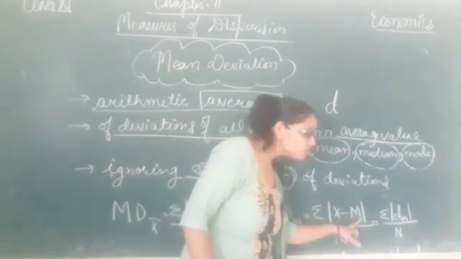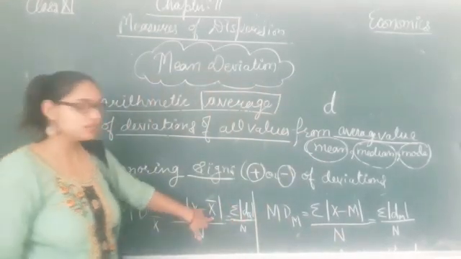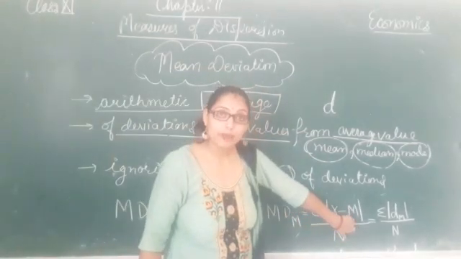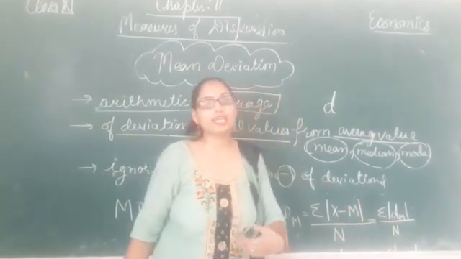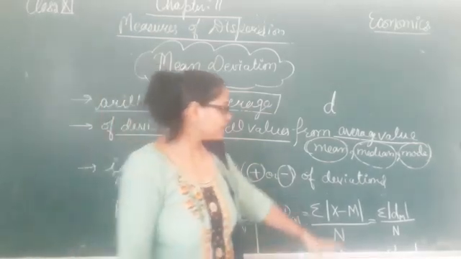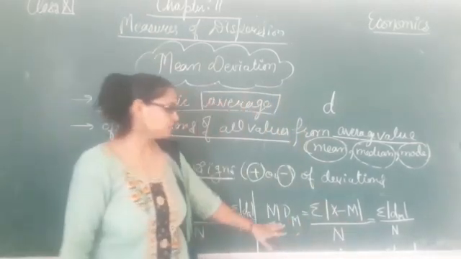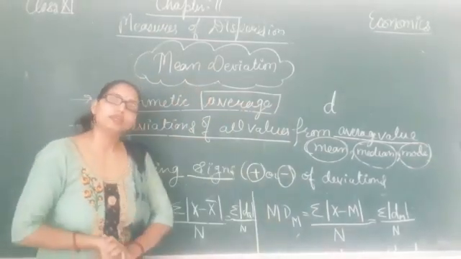X minus M will be there instead of X bar. Here we were deducting X bar, but now we need to deduct M. M denotes median. Clear? Then the deviation which we find will be D M, meaning deviation from median, and divided by N we will have our mean deviation from median. So in this way we are going to calculate the mean deviation.